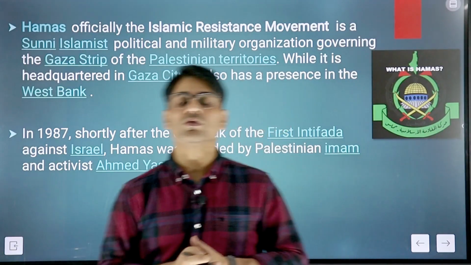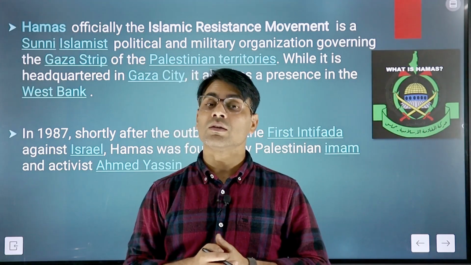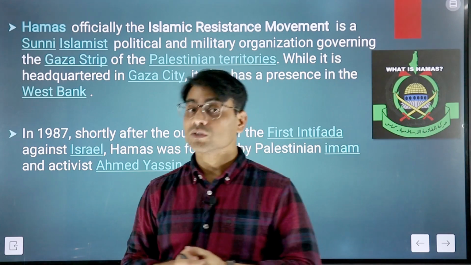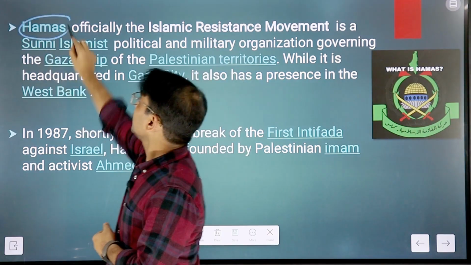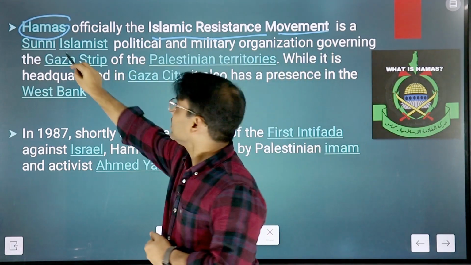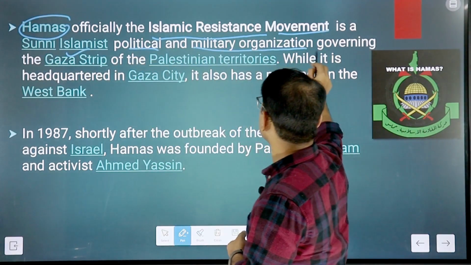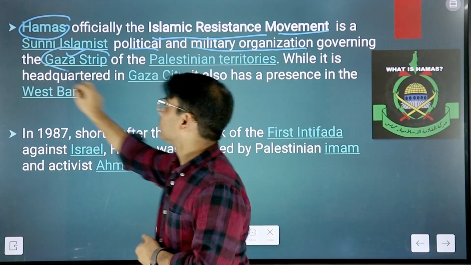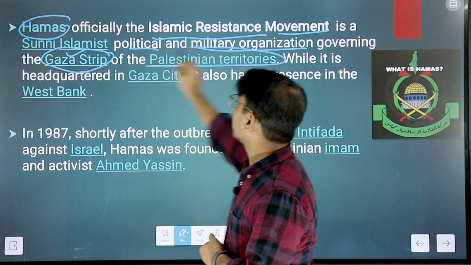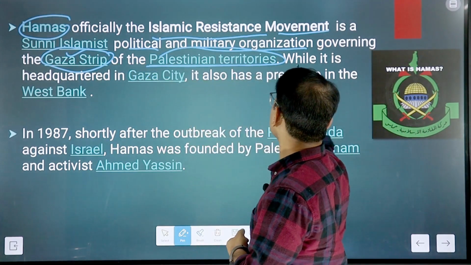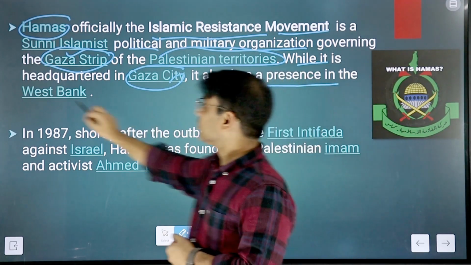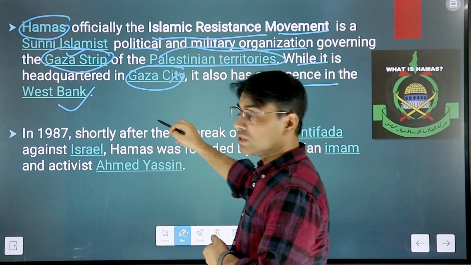Hamas is in the news, so we need to understand about Hamas, and from an exam perspective Hamas could be very important. So let's understand what this Hamas is. Hamas, officially the Islamic Resistance Movement, is a Sunni Islamist political and military organization governing the Gaza Strip. So that is ongoing in the news. The Gaza Strip is a Palestinian territory, and Hamas is headquartered in Gaza City. It also has a presence in the West Bank, that is the middle part of Israel.